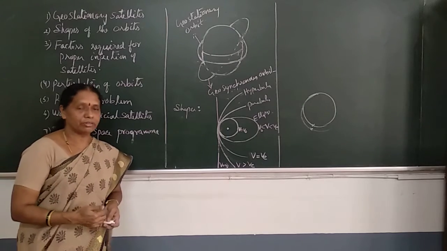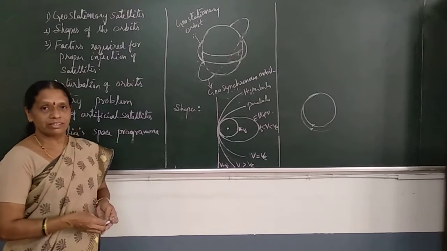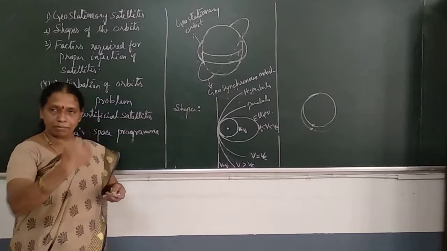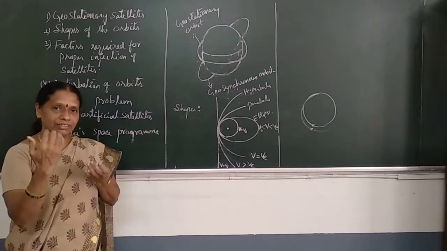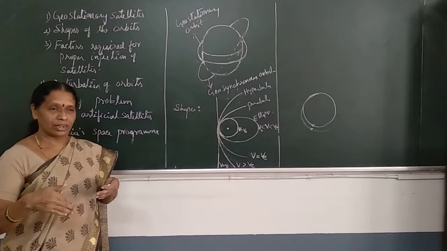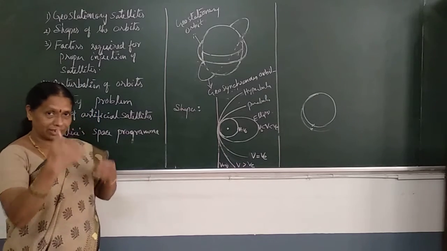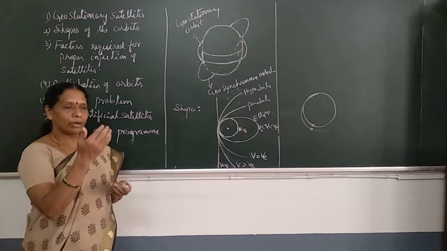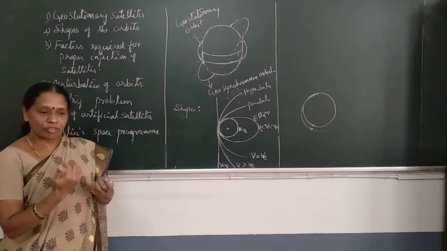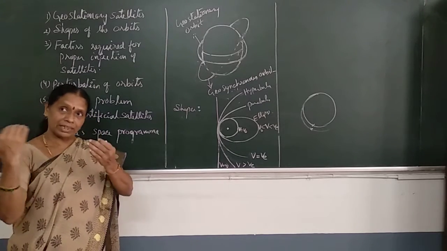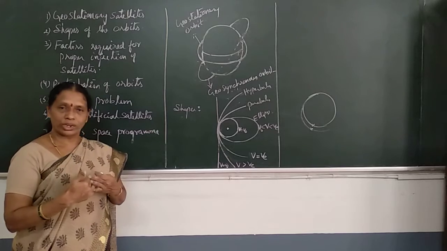But the re-entry of the satellite is not that easy. While coming back, once the satellite enters into the Earth's atmosphere, it enters with a very tremendous velocity. The velocity with which it enters is very, very high, and if the velocity is so high, then the friction or the opposition offered by the Earth's atmosphere to the motion of the rocket is very high.